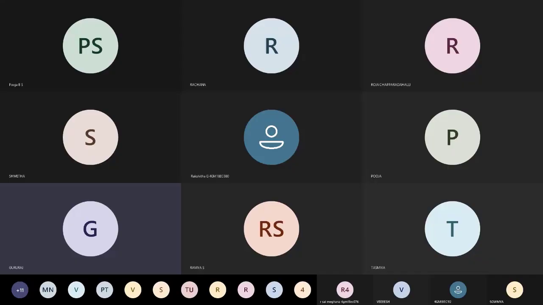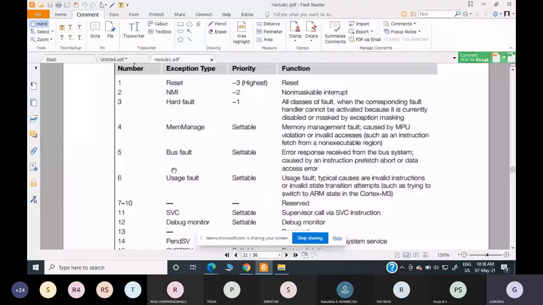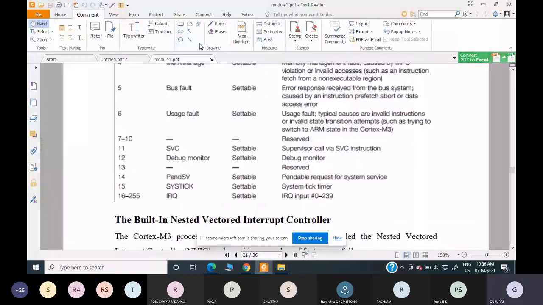Yeah, so totally from exception number 1 to exception number 255. In that, there are internal interrupts and external interrupts. Internal interrupts are known as exceptions, from exception number 1 to exception number 15. So that is what is available here. And then from exception number 16 to 255, they are external interrupts, or just simply known as IRQs.